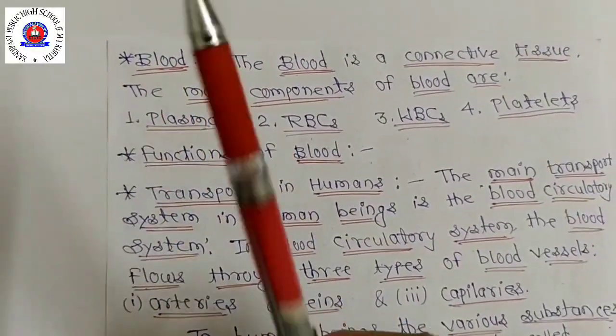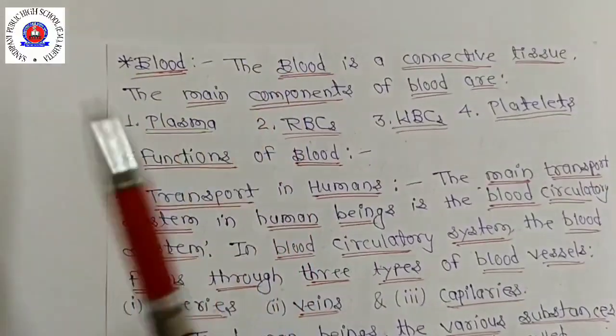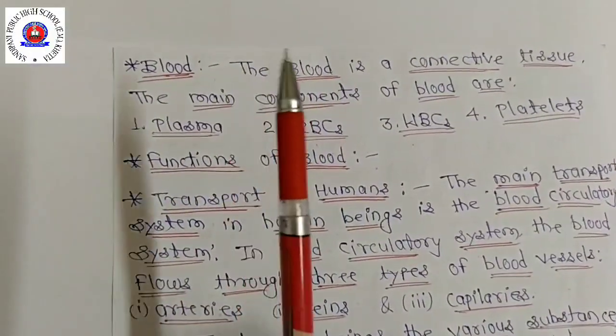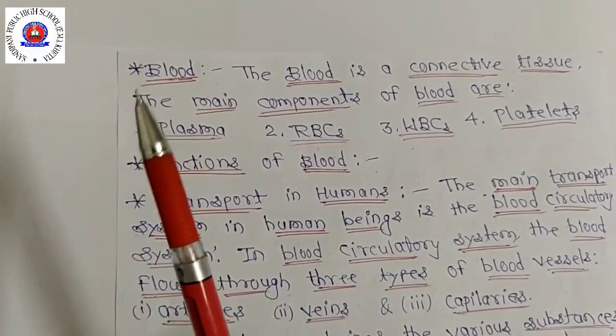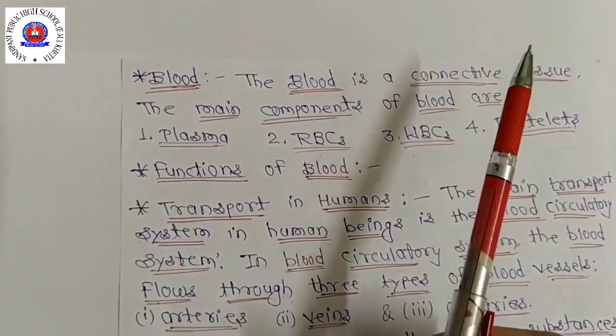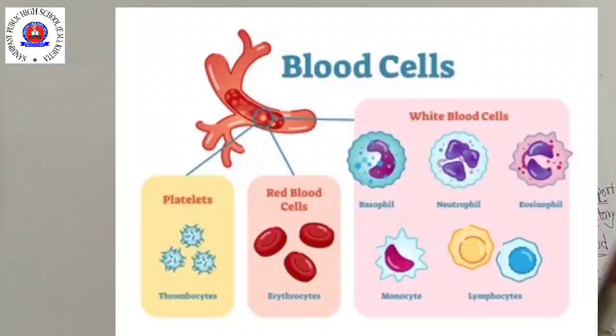Blood is a red color liquid which circulates in our body. Blood is red because it contains a red pigment called hemoglobin. It is in its red cells, so it is a connective tissue. Blood consists of four things: plasma, red blood corpuscles, white blood corpuscles, and platelets. So the main components of blood are plasma, RBC, WBC and platelets.